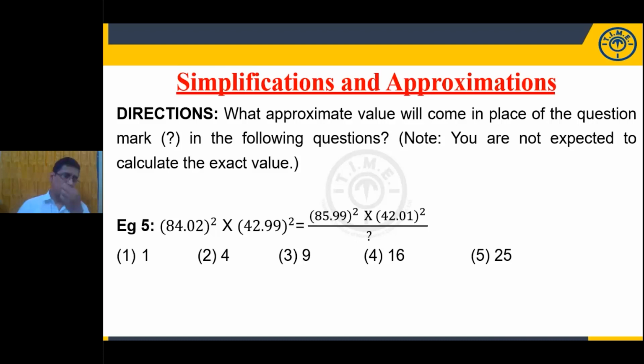Okay. Now look at the next example. That is again an approximation question. What is the approximate value for this? 84.02 whole square, divided by 42.99 whole square, is equal to what? Please try to answer this question.